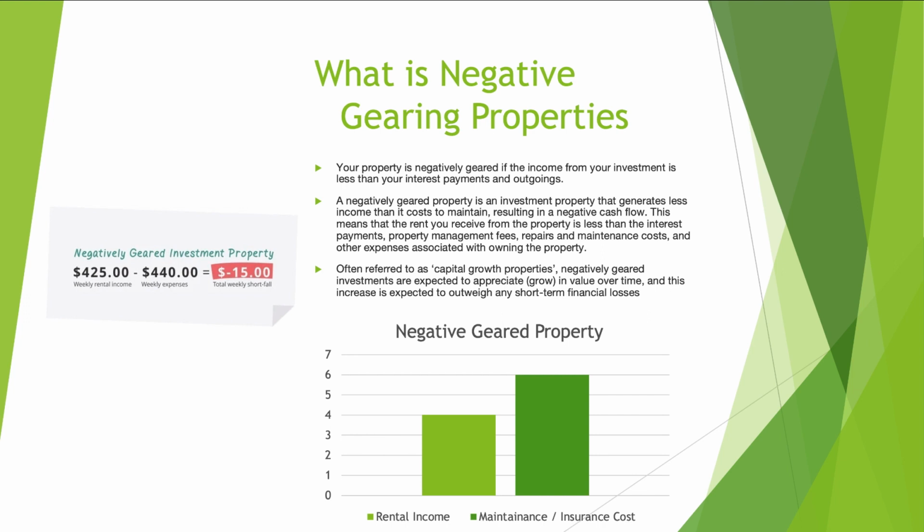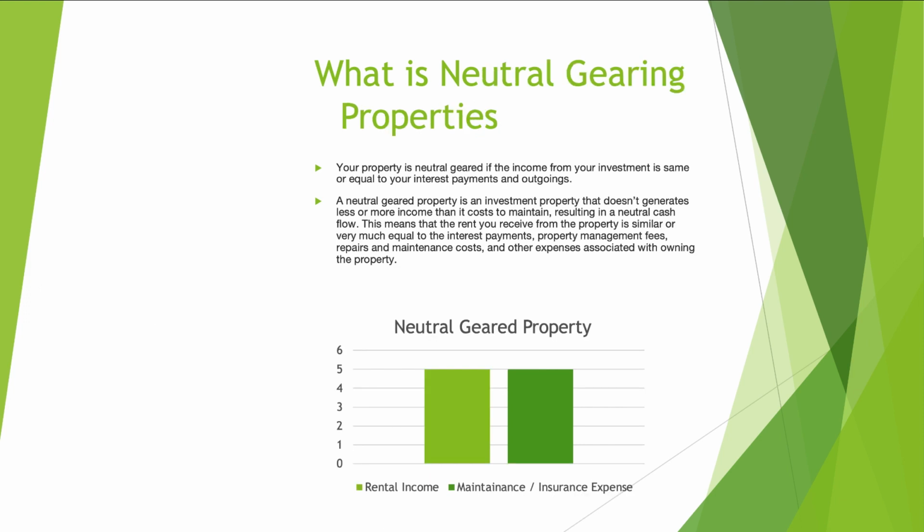So $15 you are paying from your end towards the house to maintain and manage it and to hold on to it for that long-term gain that you might get in the future. For that reason, these kinds of properties are termed negative gearing properties. Again, this is another strategy many investors take, and we will talk about it in the future slides. So let's understand more about what neutral gearing properties are.